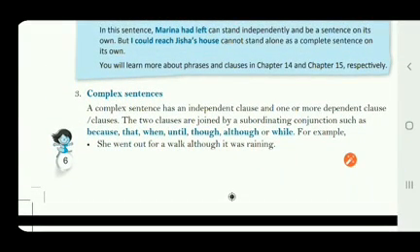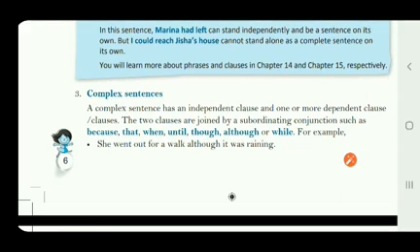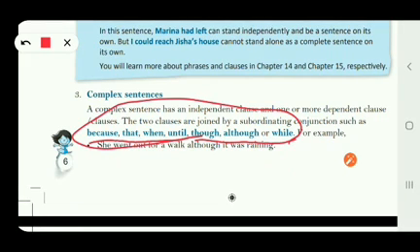the complex sentence. What is a complex sentence? A complex sentence has an independent clause and one or more dependent clauses, and these clauses are joined by subordinating conjunctions. What are the subordinating conjunctions? The subordinating conjunctions are because, that, when, until, though, although, or while. These are the subordinating conjunctions.